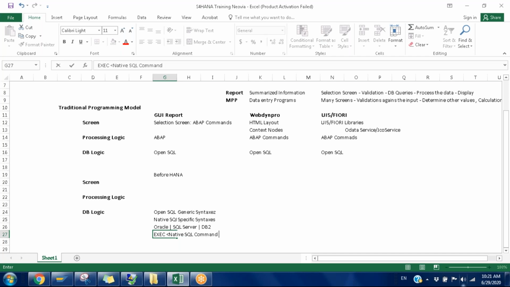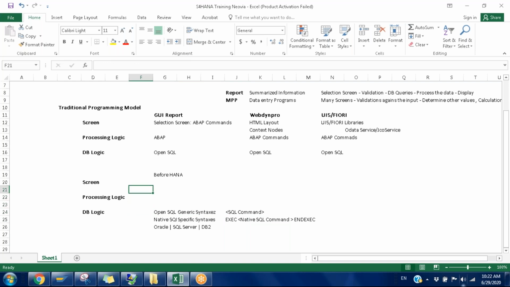In OpenSQL, we can directly write the command. For native SQL, we need to write it like this, enclosed. The SQL command can be a select, insert, modify, delete, whatever it may be. So this is the approach.